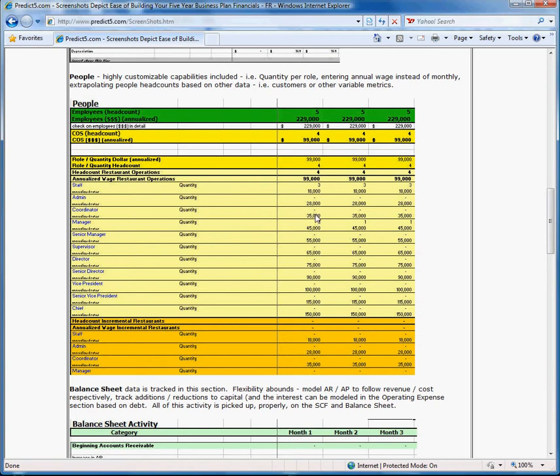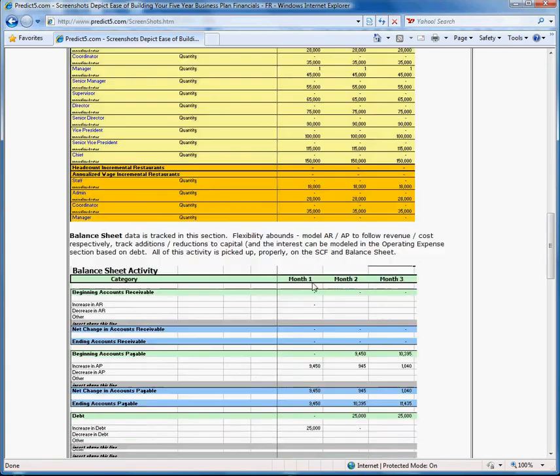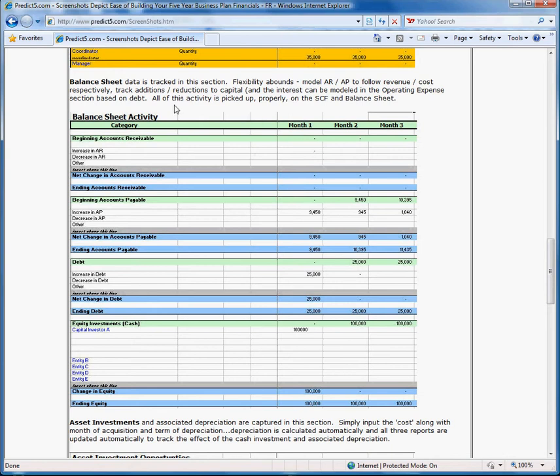On the balance sheet, there's pretty high level information that you can use to populate the assumptions. You may or may not want to use this, but it allows you to track things like receivables, payables. How much do you have coming in from your customers, so revenue not yet collected. If you're that type of business, you can capture that here. If you're dealing with vendors and you have payables, that can be captured in the accounts payable section. We've got a debt section if you're going to take on debt from a bank or from some other individual. And then an equity investment section allows you to pick up the investment component of your balance sheet.